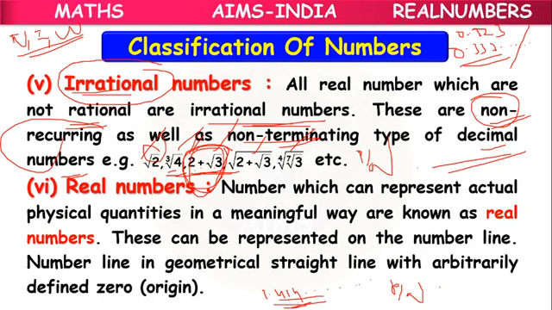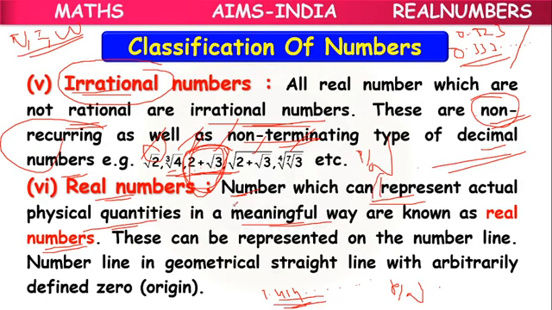Next. Another set of numbers, real numbers. So numbers which can represent actual physical quantities in a meaningful way are known as real numbers. Means they have complete meaning.